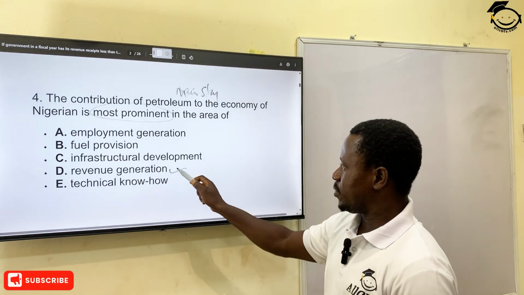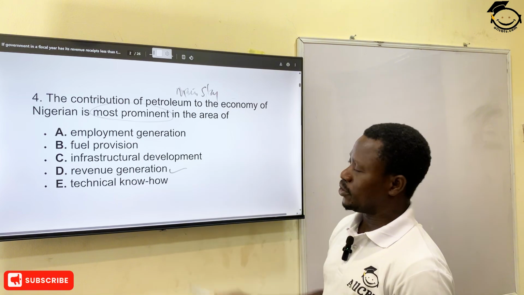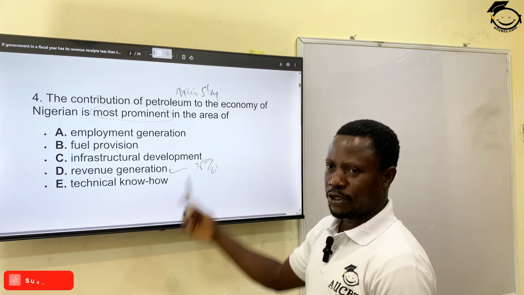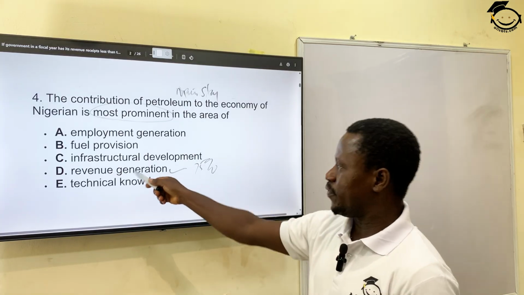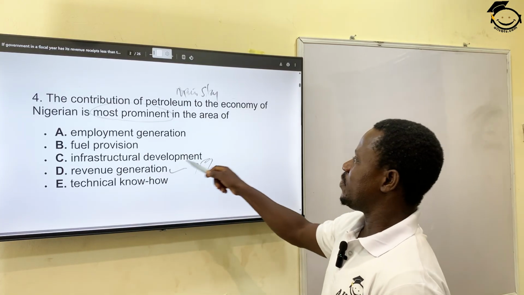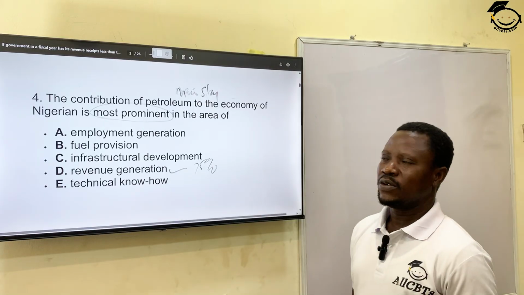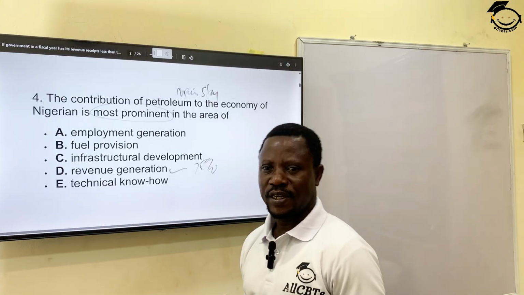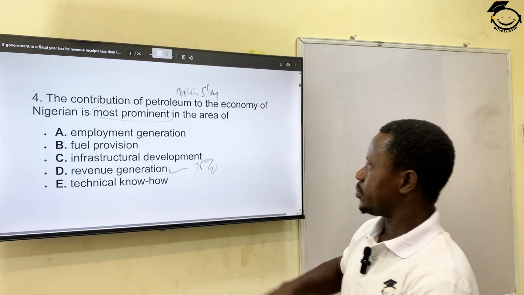Because the total money we are getting in Nigeria today, our national income, more than 70% is from where? From petroleum. So when we have revenue, then we can have development. We can create employment and the rest of them. So the most correct answer here is revenue generation.